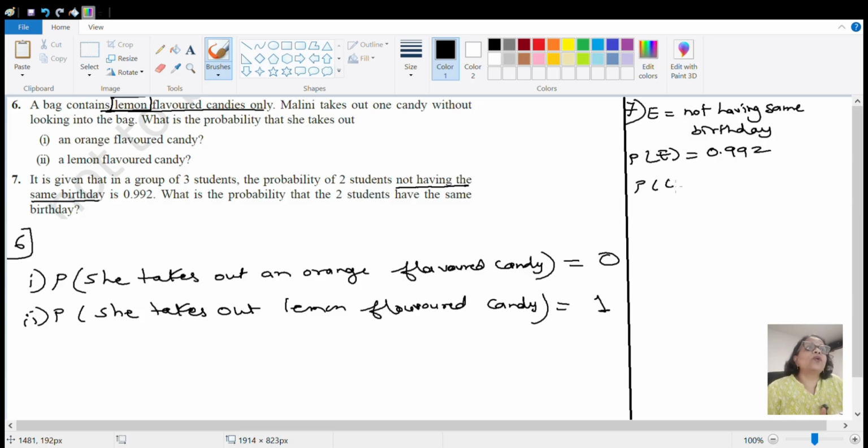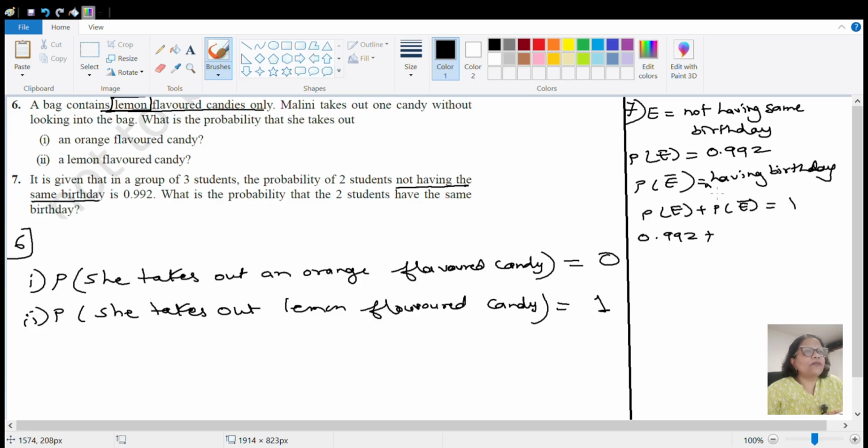What is the probability that two students have the same birthday? So what has been asked is the complement, P of E not, that is having the same birthday. We have the formula: P of E plus P of E not is always equal to 1. P of E is given to us as